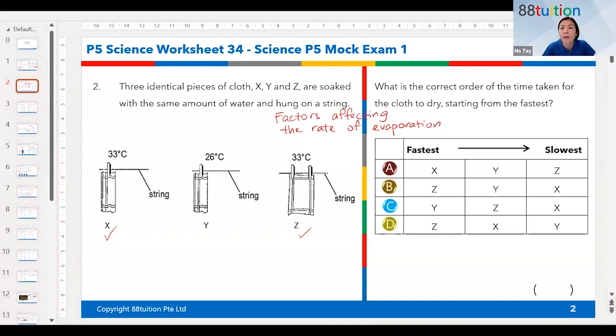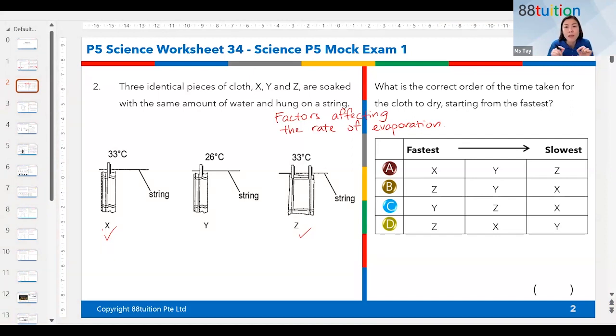The difference there is in the exposed surface area. So, Aditya, you mentioned larger exposed surface area, but you did not tell me which one. So you need to be quite specific with that. Which one has got a larger exposed surface area? Okay, correct. Not quite, because I asked you about X and Z.